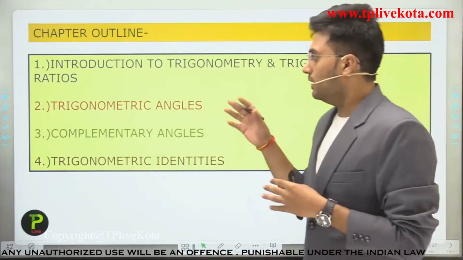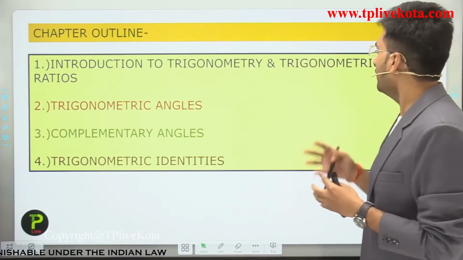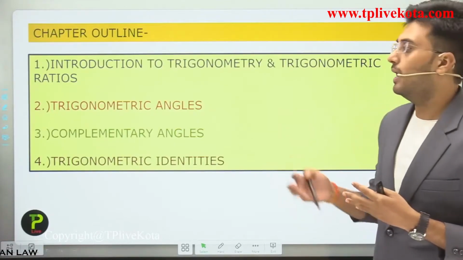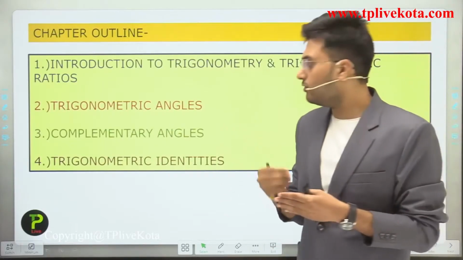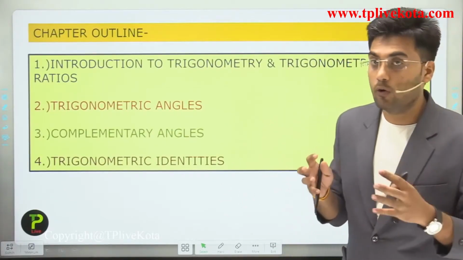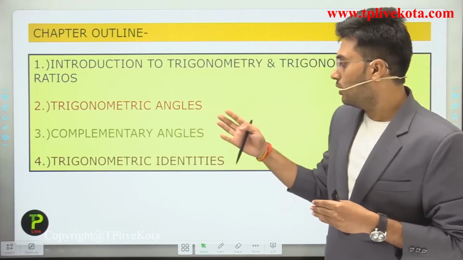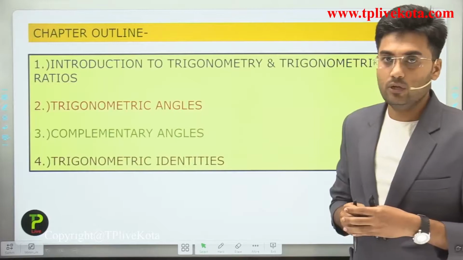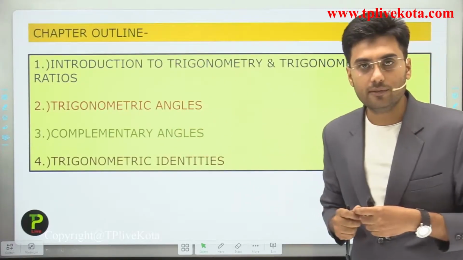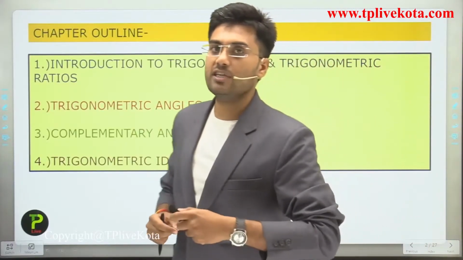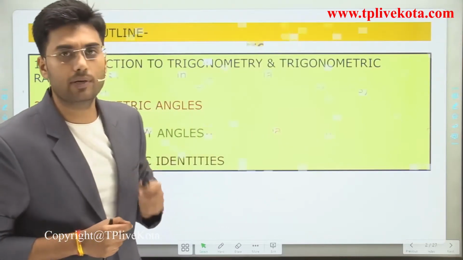Students, in this chapter, we will discuss introduction to trigonometry and trigonometric ratios. And after this, we discuss trigonometric angles. And after this, we discuss complementary angles. And after this, we discuss trigonometric identities. So these are the few topics which will be covered in this chapter. Clear? So now, after the chapter outline, let's discuss introduction to trigonometry.